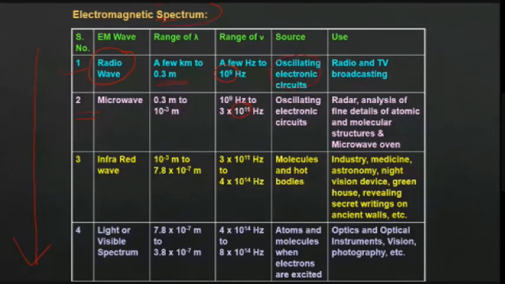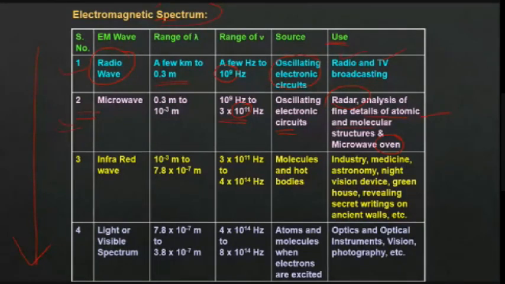So how to produce a radio wave? By oscillating electronic circuits. And what is the use of radio waves? The term itself says radio. That means it is used for communication purposes. Example, radio, TV, remote sensing, etc. We are using radio waves. Next one is microwaves. Frequency increases, in the order of 10 raised to 11. Again, the source is the same. When we hear microwave, the first thing that comes to your mind is the microwave oven. Then we have radars and other uses to study atomic and molecular structure.